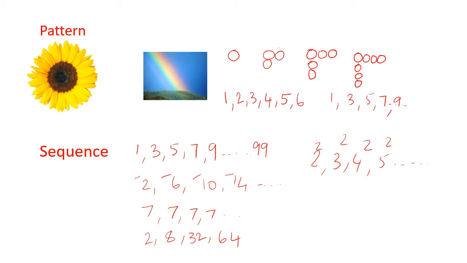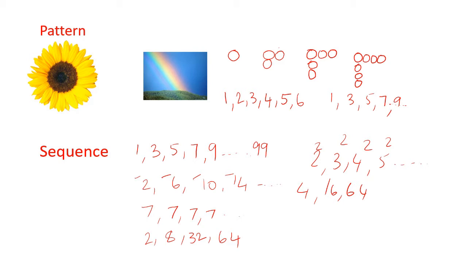So this is the concept of sequence. In sequence we may write some numbers in a particular order that we can predict the next. Even if I write 4, 16, 64, you will catch up with, okay, how it is going on.